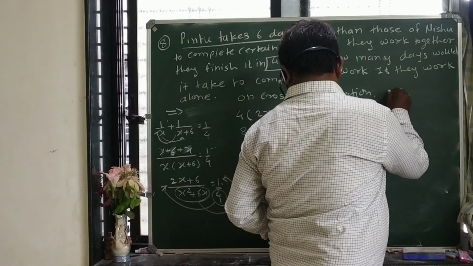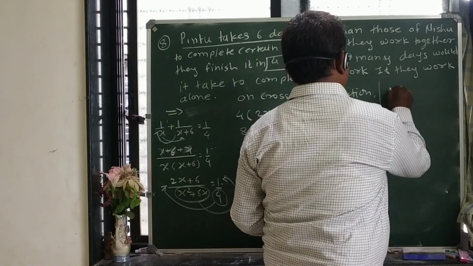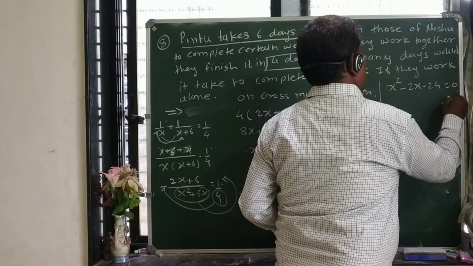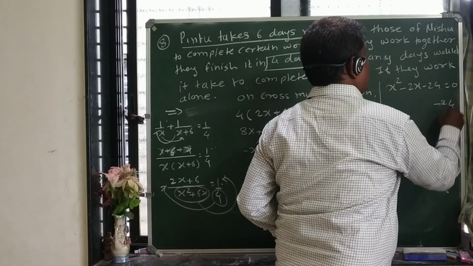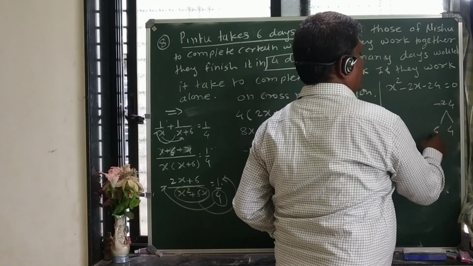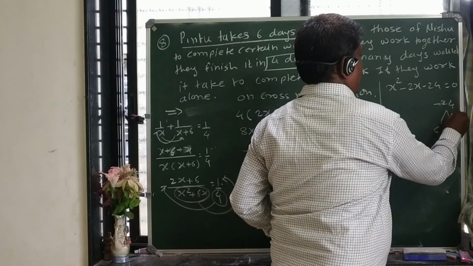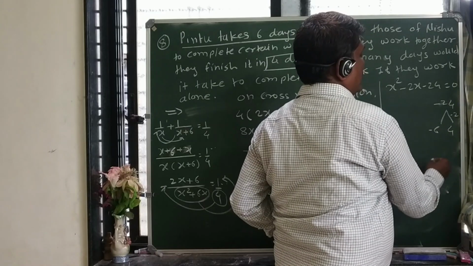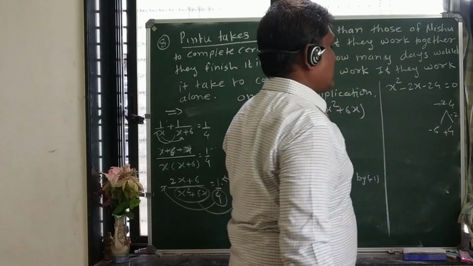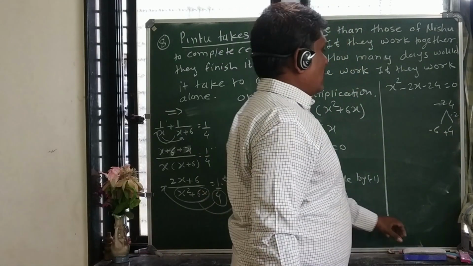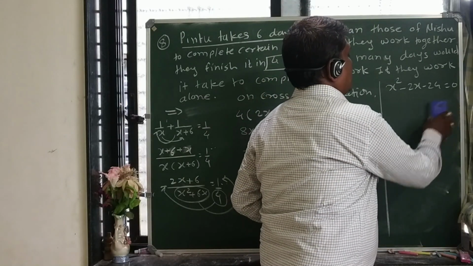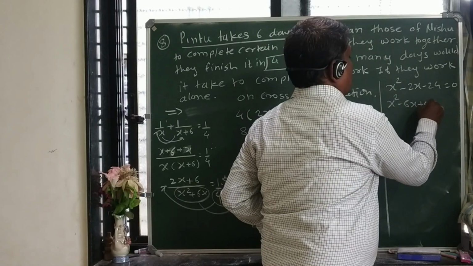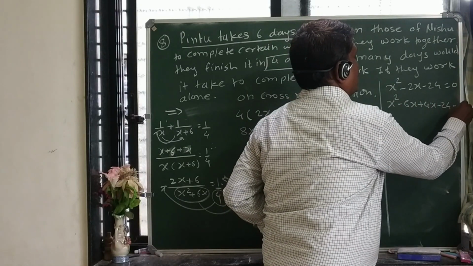So let us write here again this equation: x square minus 2x minus 24 is equal to 0. Factorize the minus 24: 6 and 4. 6 into 4 is 24. But we have the negative sign to the middle term, so give the negative sign to the bigger number and the opposite sign to the smaller number. So what we get as the factors? Minus 6 and plus 4.